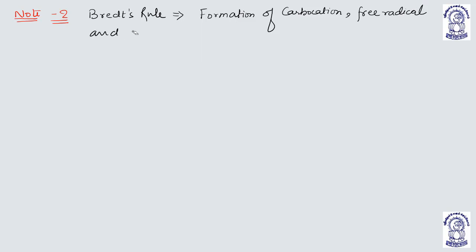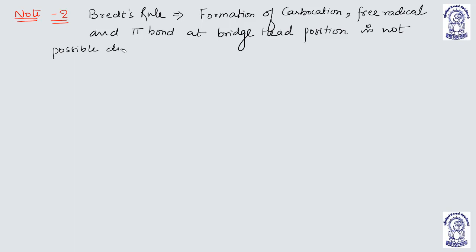and pi bond at bridgehead position. Spiro and bicyclo, you remember? It is not possible due to angular strain.